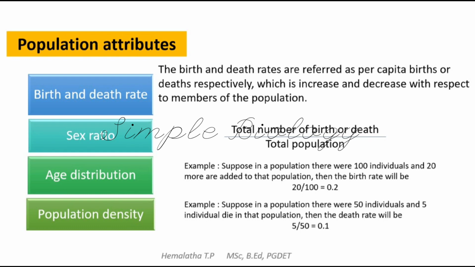In the same way, suppose you want to calculate the death rate. For example, in a population there were 50 individuals and 5 individuals died due to some reason, then the death rate will be 5 divided by 50, that is 0.1. So this is how we can calculate the birth rate and the death rate in a population.